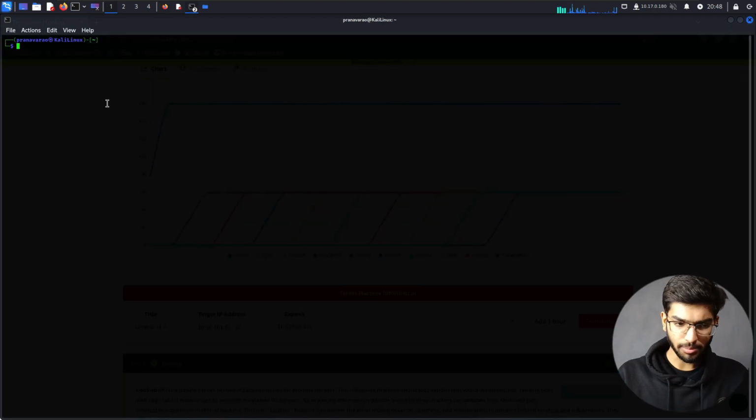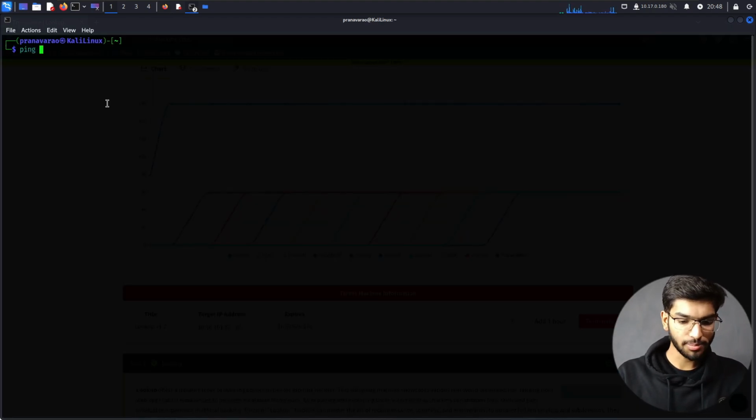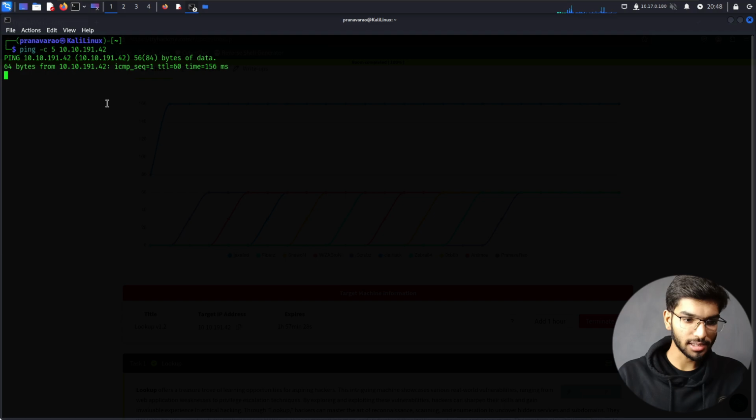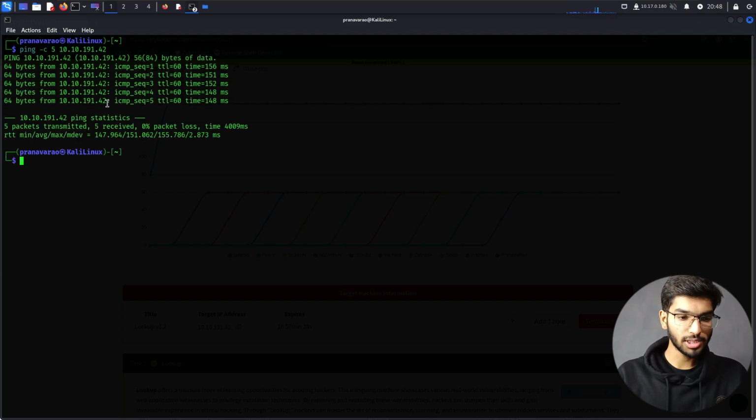Okay, let me open up my terminal. First off, let's make sure we are able to communicate with the target system. So let me ping with just 5 requests and the IP address. I see a response coming back, which means that the target is alive and we are able to talk to it. Let's clear that out.